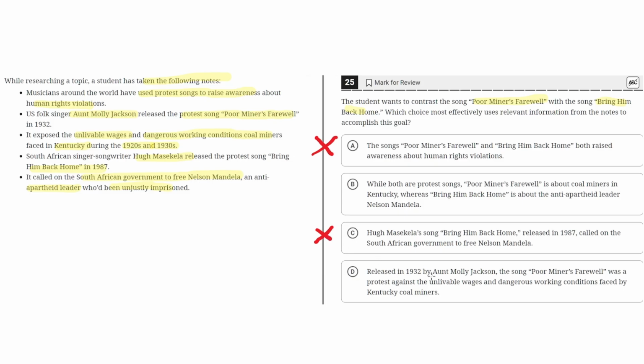D. Released in 1932 by Aunt Molly Jackson, the song Poor Miner's Farewell was a protest against the unlivable wages and dangerous working conditions faced by the Kentucky coal miners. This, like C, is incorrect because it focuses only on one song, not on the other song. So D can also be eliminated. And thus the correct answer is B.